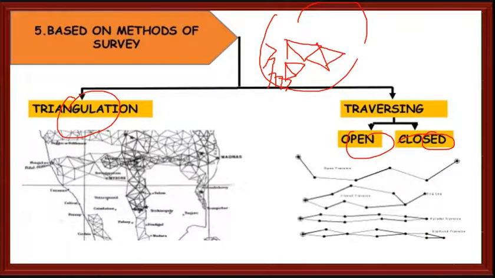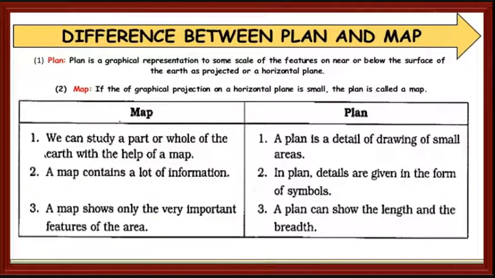Okay, here you can see that it is divided into entire triangles. In traversing it will be open and closed. But here we will get the accurate measurements and accurate maps. Okay, the difference between the maps and the plan.